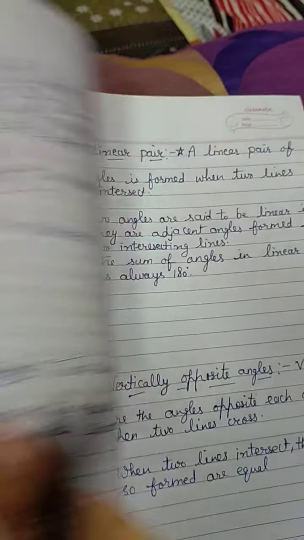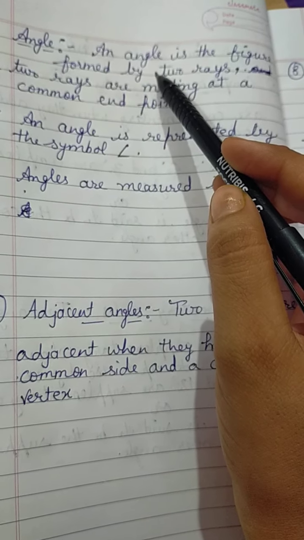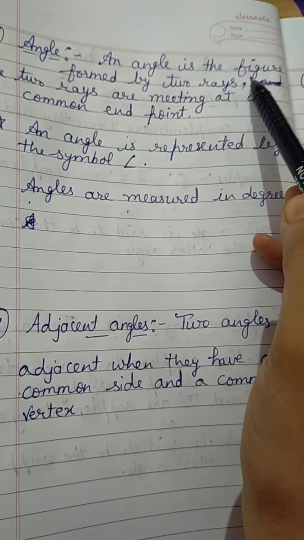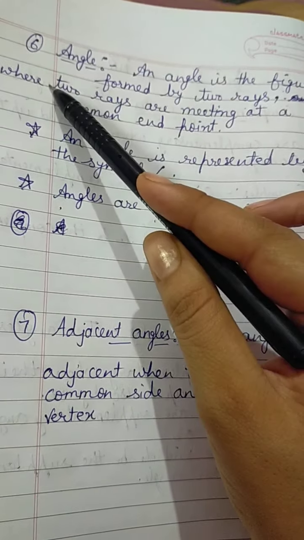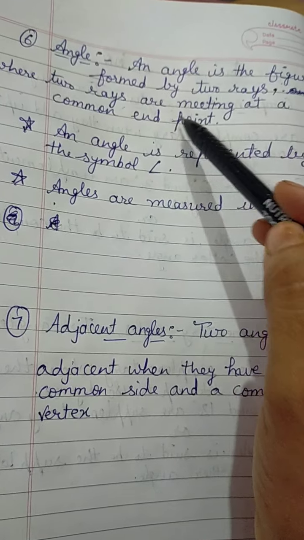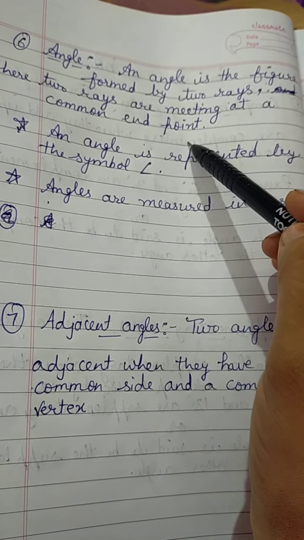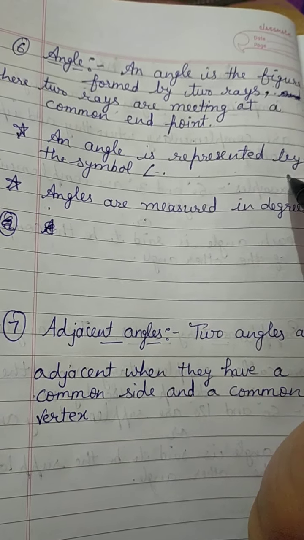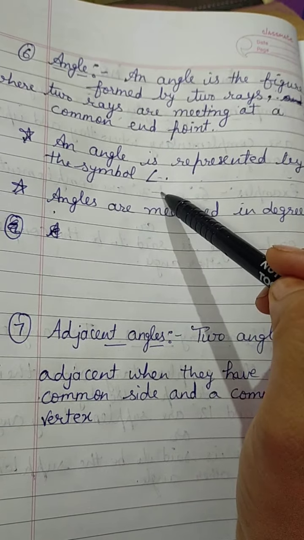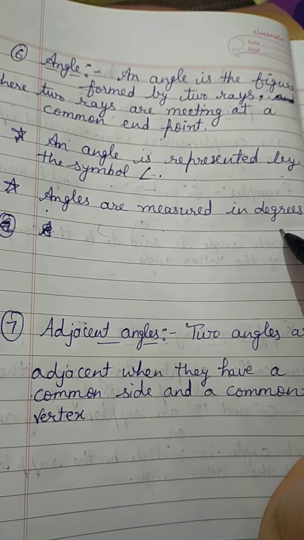Now we will talk about angle. An angle is the figure formed by two rays where two rays are meeting at a common end point. An angle is represented by this symbol. Angles are measured in degrees.